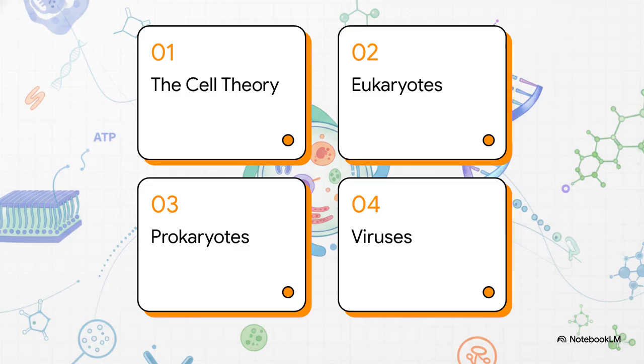So, here's our game plan. First, we're going to lay down the foundation, the cell theory. After that, we'll take a tour of the eukaryotic cell. Think of it like a complex city. Then we'll see how that compares to the simpler prokaryotes. And finally, we'll get into viruses. You know, the ones that break all the rules.